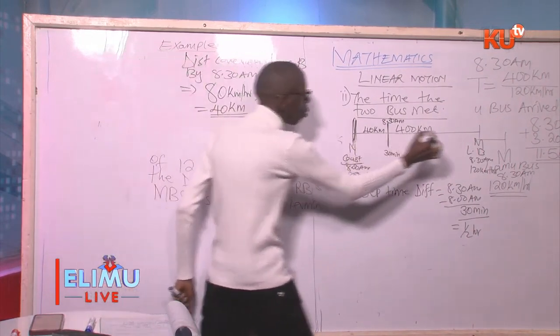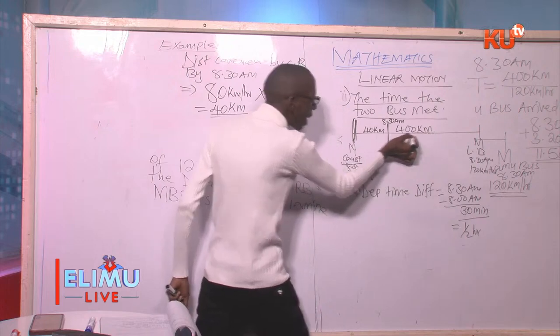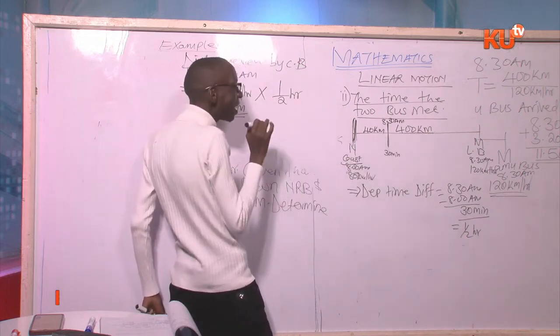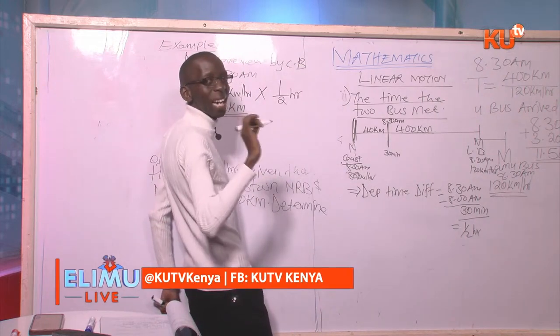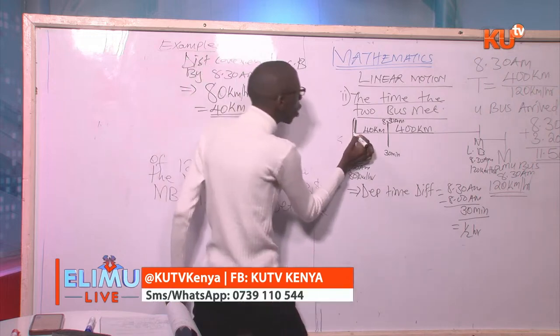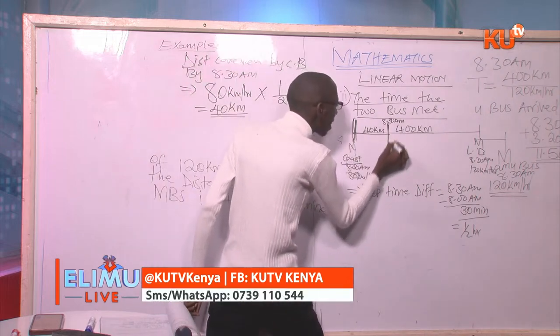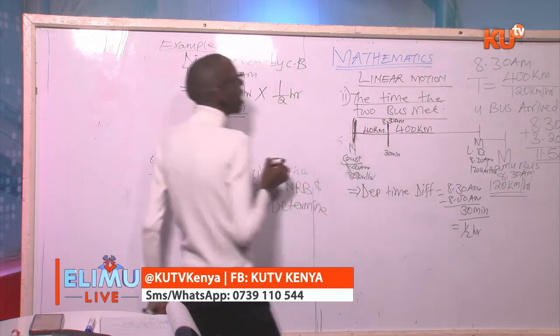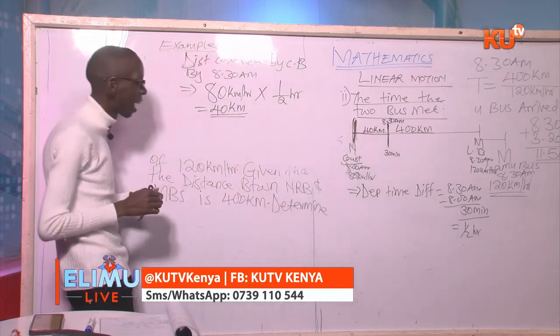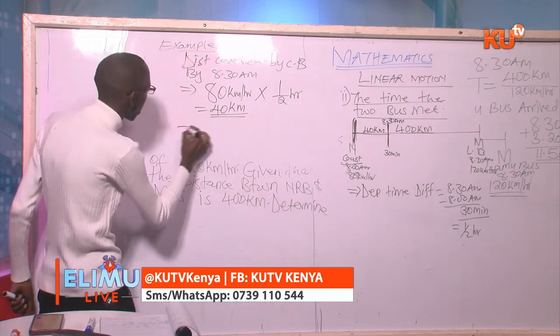Back to our table, 40 kilometers is the distance covered by the coastal bus from Nairobi by 8:30 a.m., when the Lamu bus was beginning the journey. So what is the distance between the two vehicles?